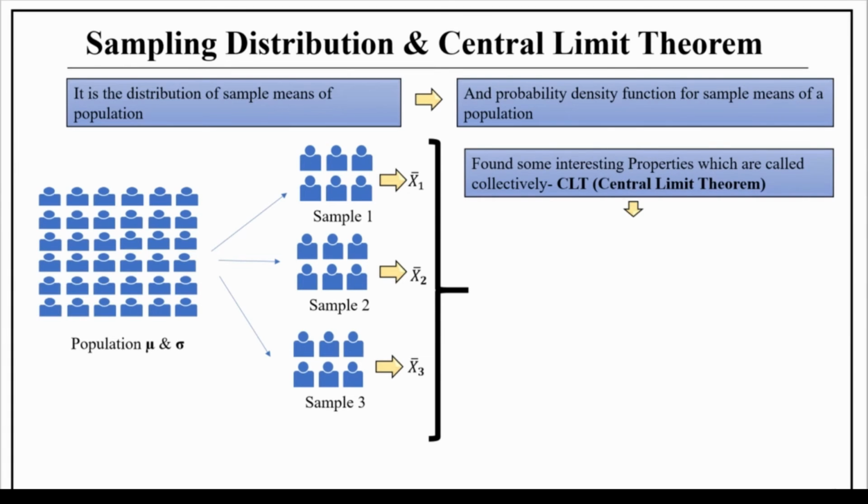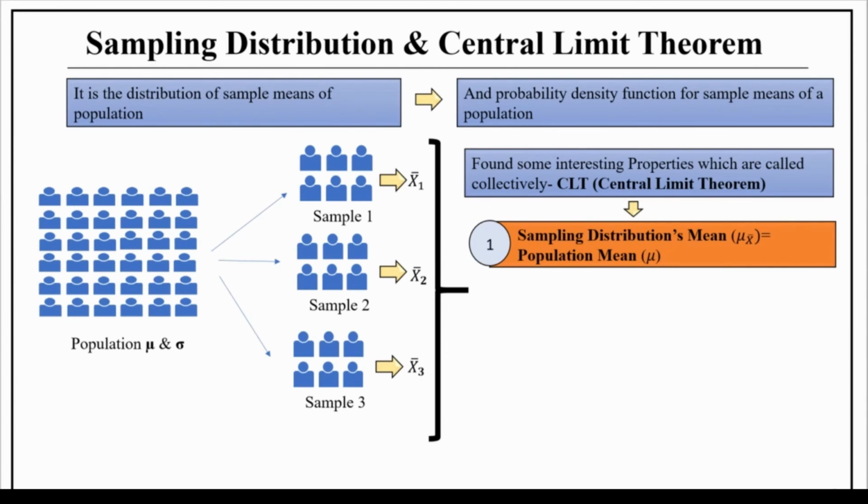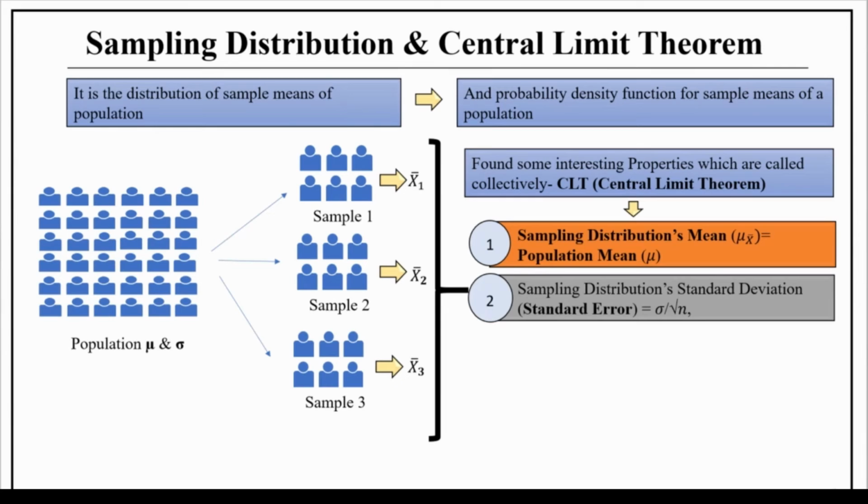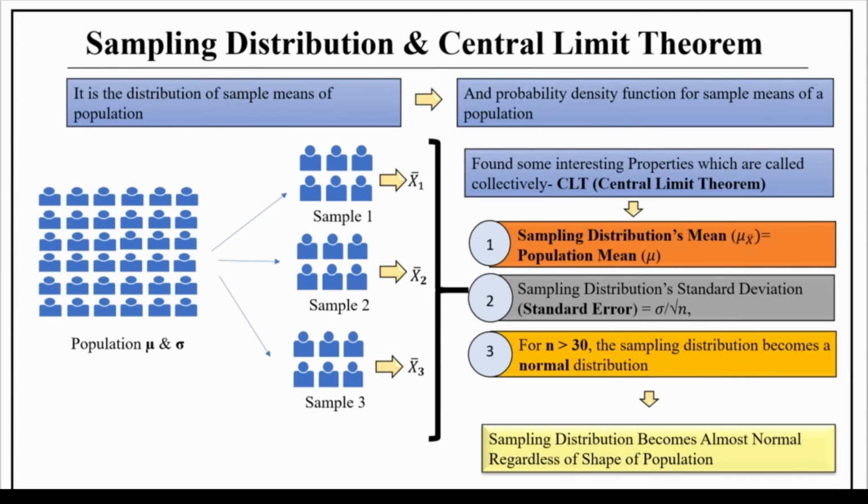When these interesting properties are combined, it is called CLT, that is central limit theorem. Let's discuss these properties. The first property is that the sampling distribution mean is equal to the population mean. The second property is that the sampling distribution standard deviation, or we can say standard error, is equal to the population standard deviation or sample standard deviation divided by square root of n, where n is the sample size. And the third property is that when the sample size is greater than 30, then the sampling distribution becomes a normal distribution. We can conclude that whatever the shape of the population, after doing the sampling distribution, the shape of the sample means distribution becomes almost normal.